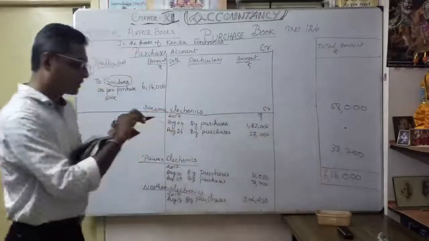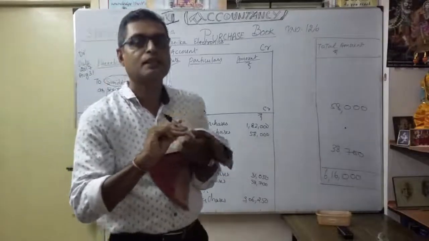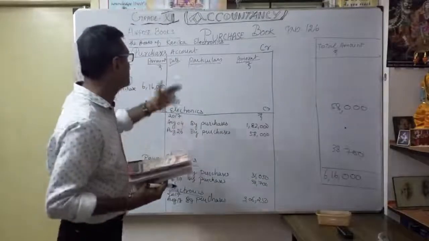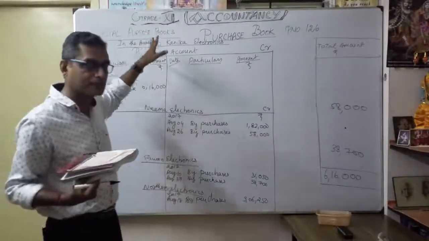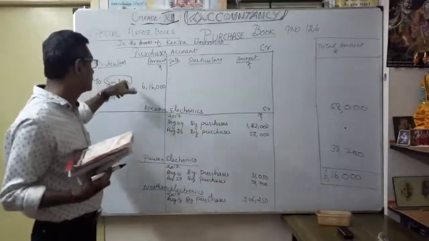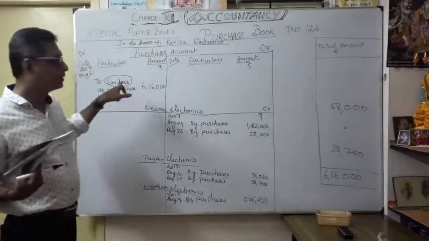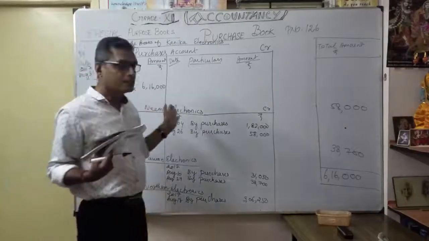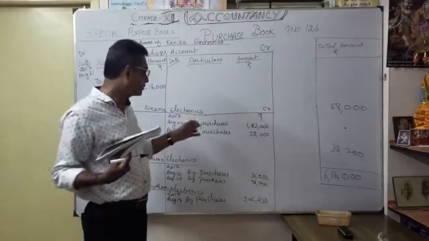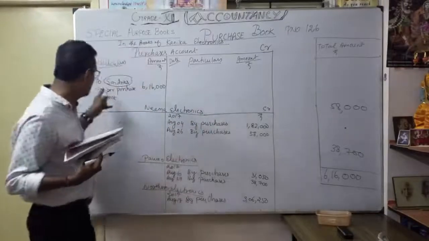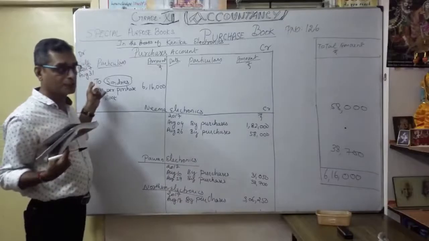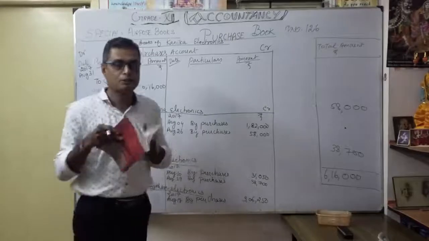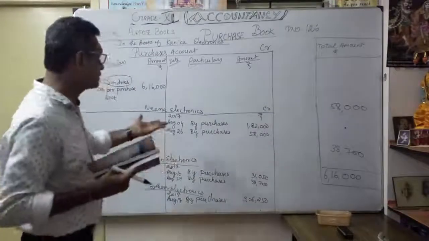Okay, so you entered all the supplier details in a separate supplier ledger. So you create two ledgers. One is the purchase account, which already exists. Whenever there is a cash purchase, you only open it there. Now you are mentioning the month and the total, to sundries as per purchase book, 6,16,000. Under that you have the suppliers' accounts also. You mention the different year, different date. Here only one date, August 31, total purchase of credit purchases. Here, according to date wise, this is how you enter the supplier. You understood? Whatever it is, that month you can carry over.